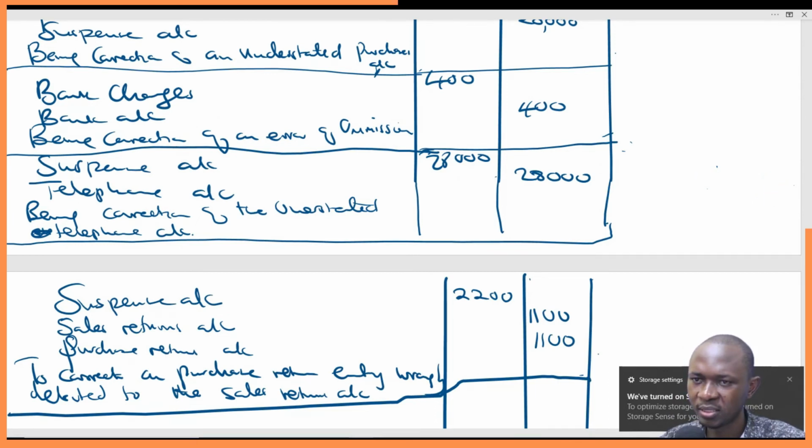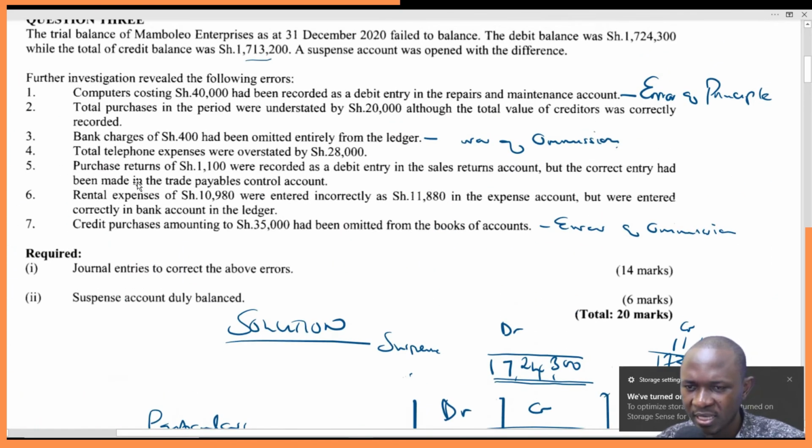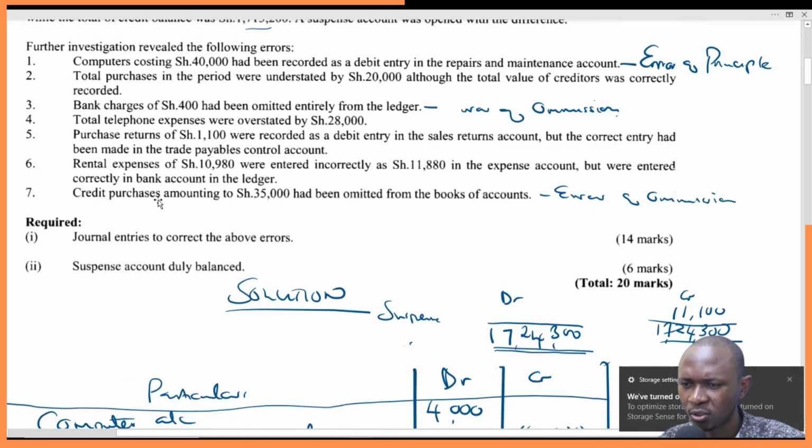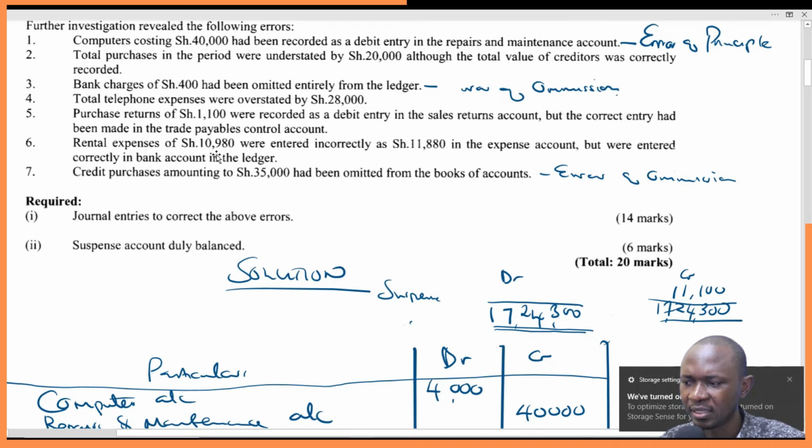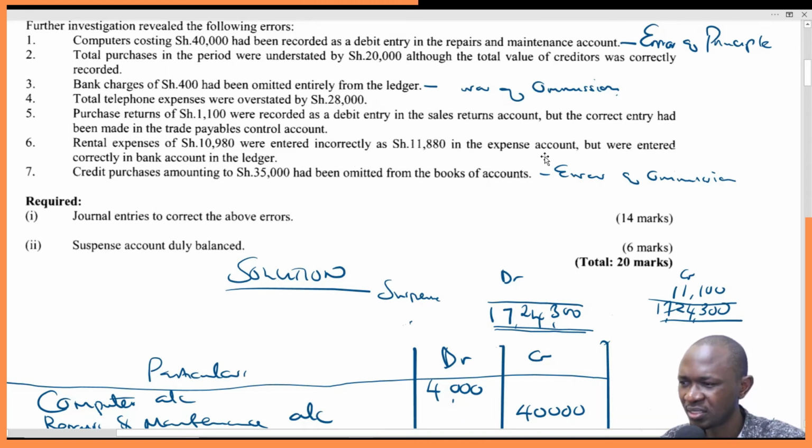So let's proceed. The next thing is rental expenses of 10,980. Rental expense of 10,980 were entered incorrectly as 11,880 in the expense account, but were entered correctly in the bank account in the ledger. So again, the other side we can see they were correctly entered, but here rental expense of 10,980 were entered incorrectly as 11,880 in the expense account.